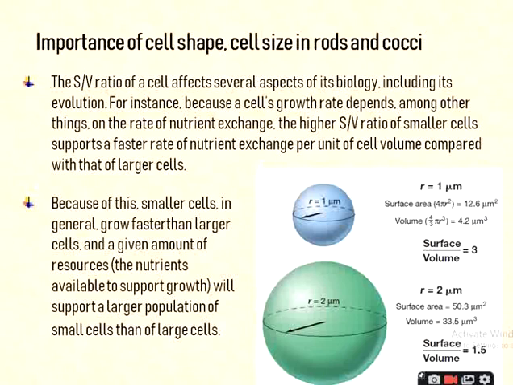That means if the organism is very small, it gets more surface area, it gets more nutrients, and there is more space for the growth and development of these organisms. But if the organism is bigger in size, then there is less surface area relative to volume for that organism.